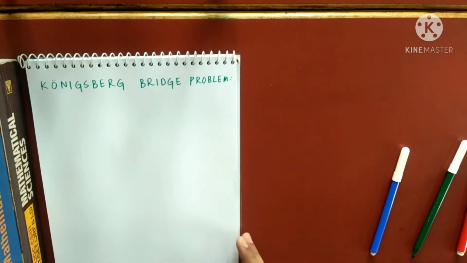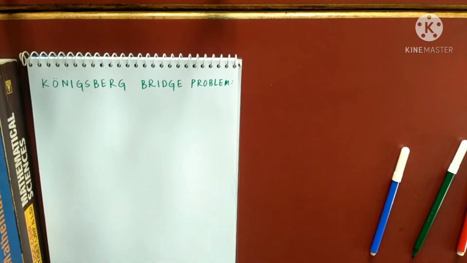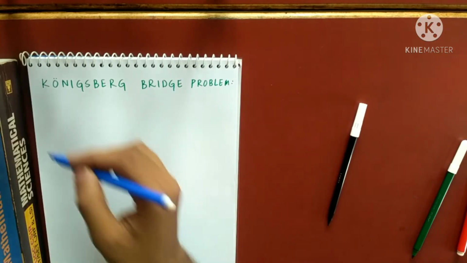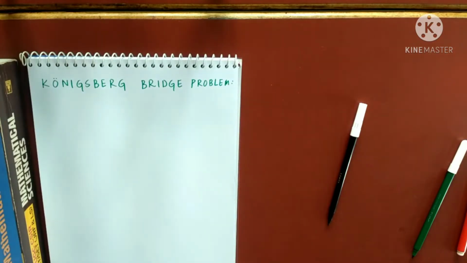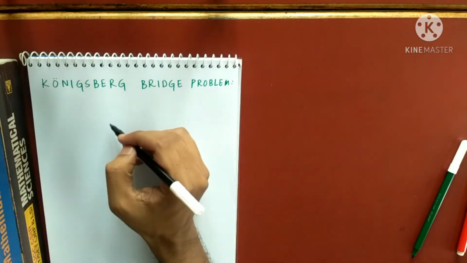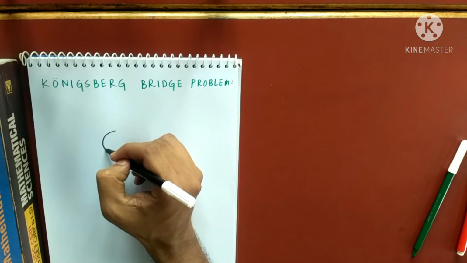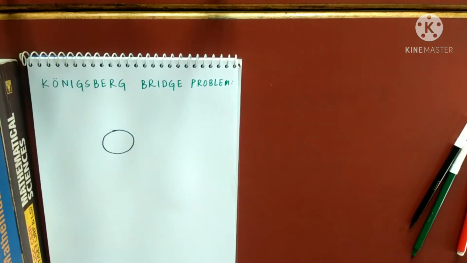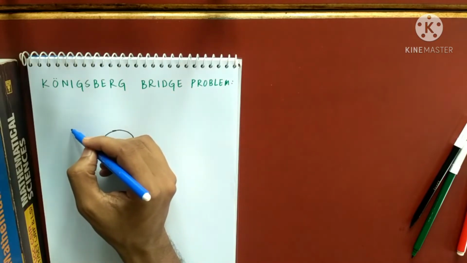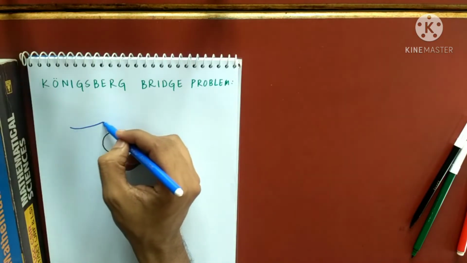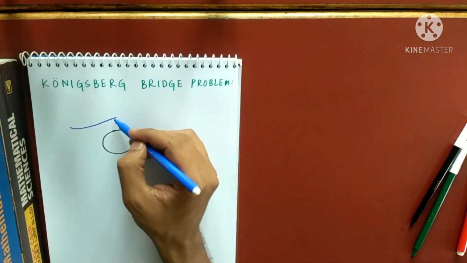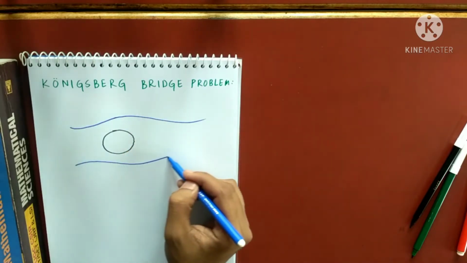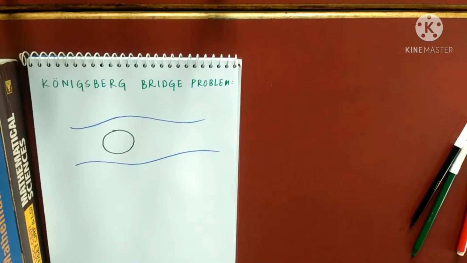Just a simple structure. There is a river, the name of the river was Pregel, and there is an island. Let me draw it like this. There was an island here, and the river called Pregel here.